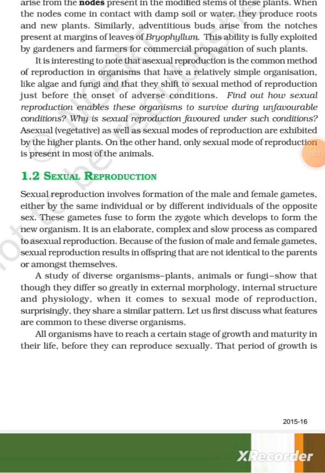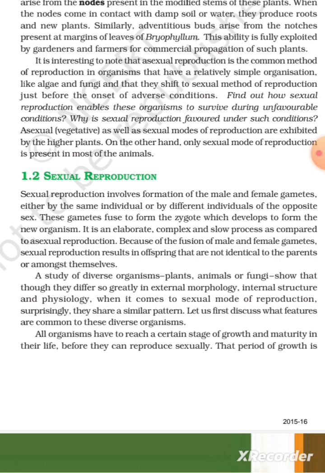Sexual reproduction. Sexual reproduction involves formation of the male and female gametes either by the same individual or by different individuals of the opposite sex. These gametes fuse to form the zygote, which develops to form the new organism. It is an elaborate, complex, and slow process as compared to asexual reproduction because of the fusion of male and female gametes. Sexual reproduction results in offspring that are not identical to the parents or amongst themselves.